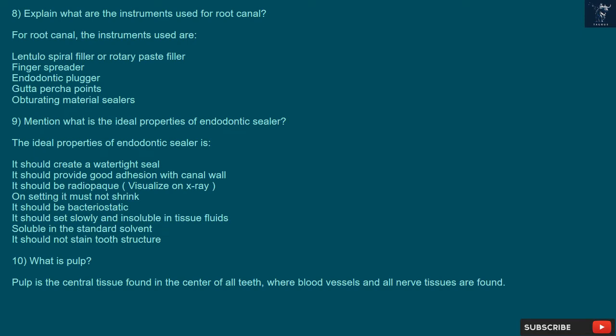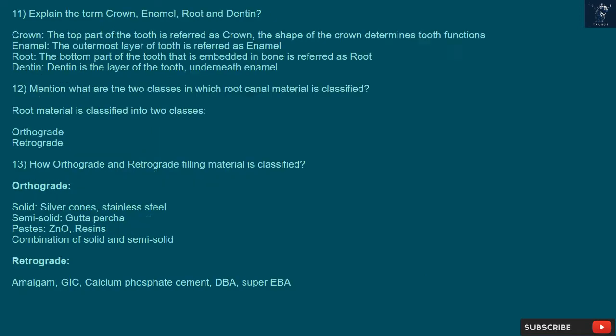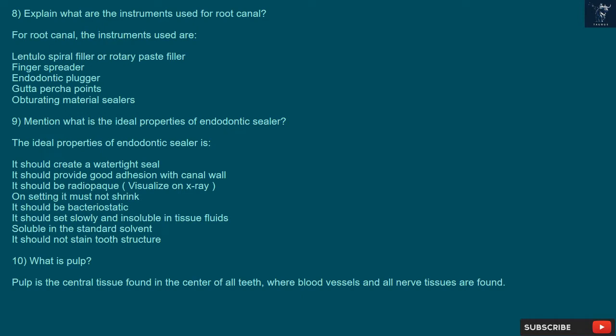9. Mention what are the ideal properties of endodontic sealer. The ideal properties of an endodontic sealer are: it should create a watertight seal, it should provide good adhesion with the canal wall, it should be radiopaque, visualized on X-ray, on setting it must not shrink, it should be bacteriostatic, it should set slowly and be insoluble in tissue fluids, soluble in the standard solvent, and it should not stain tooth structure.